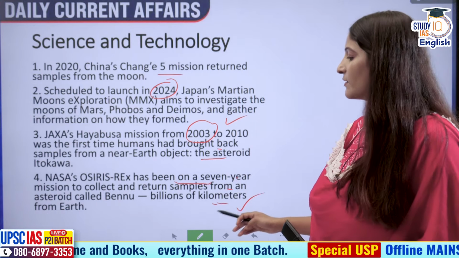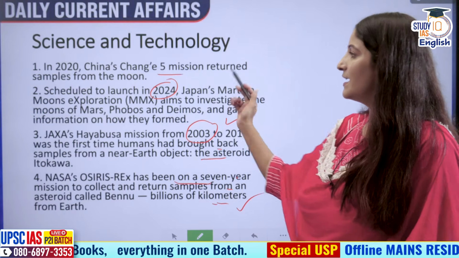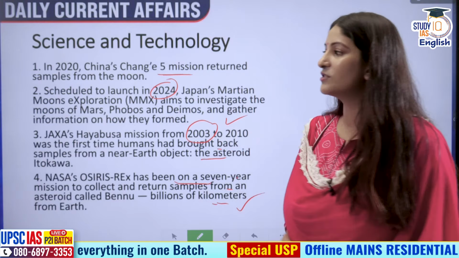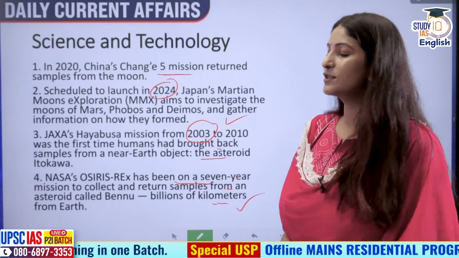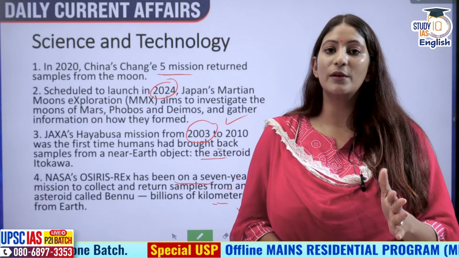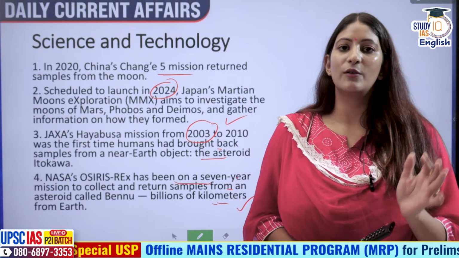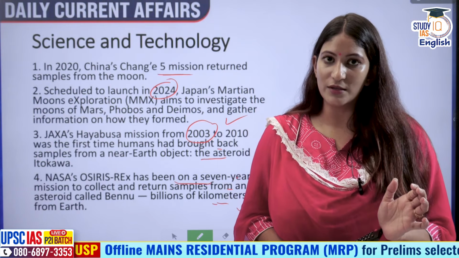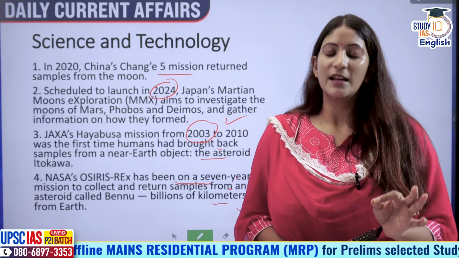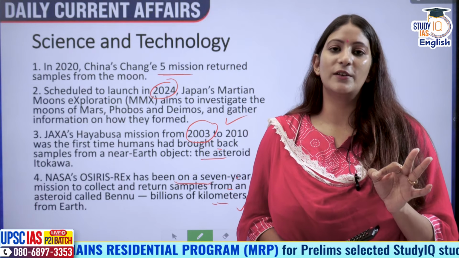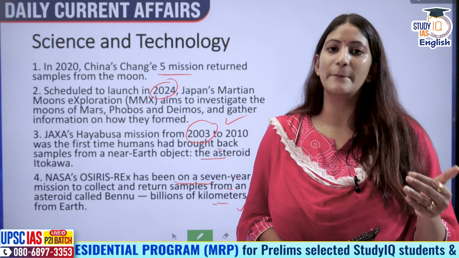This is correct. Billions of kilometers from Earth. Both are correct. In 2020, China's Chang'e 5 mission returned samples from the moon. This is also correct. Do you know that Chandrayaan 4 is going to be a sample return mission? If Chandrayaan 2 had been successful in making a soft landing on the moon's surface, it would have been very beneficial for India, because Chandrayaan 3 could have been a sample return mission.